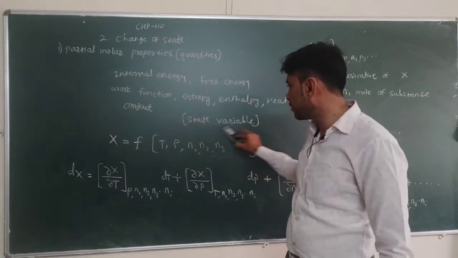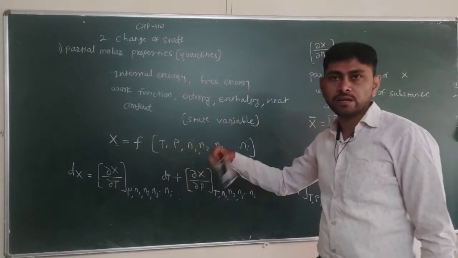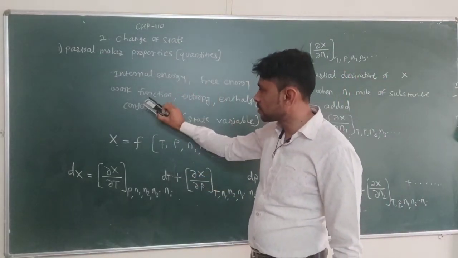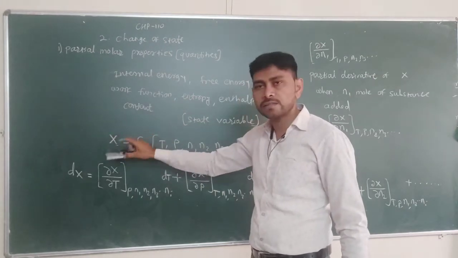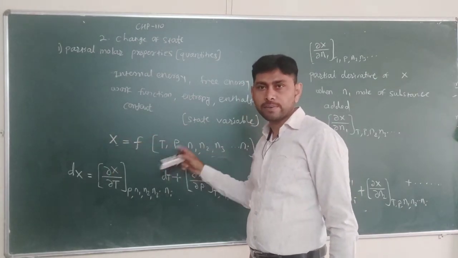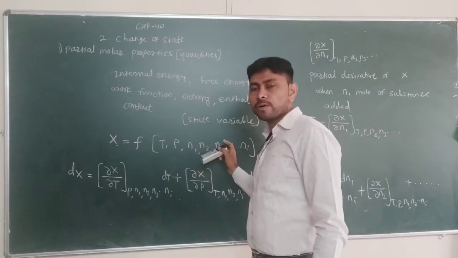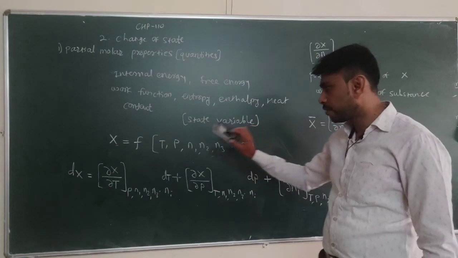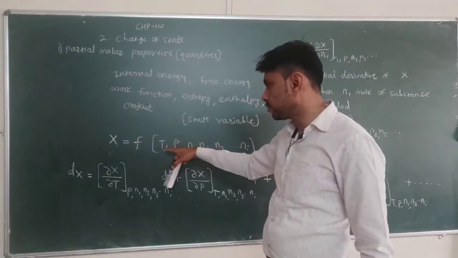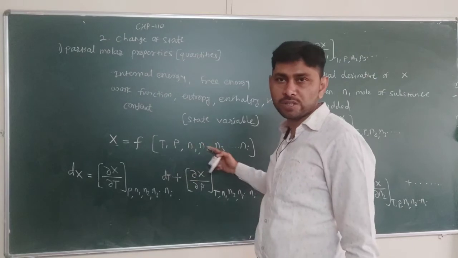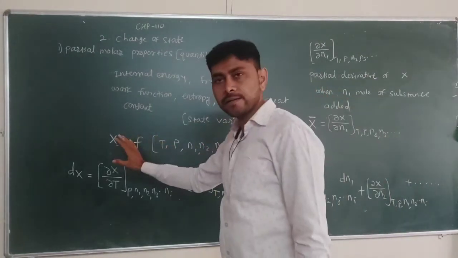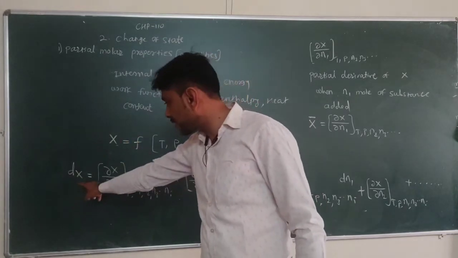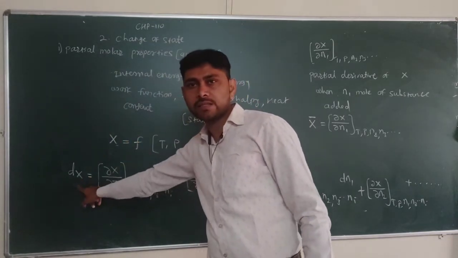So these are the state variables: temperature, pressure, and the number of moles of constituent. These thermodynamic extensive properties we represent generally as X, a function of temperature, pressure, and number of moles of constituent present. So X is a function of all these quantities. When we change temperature, pressure, or number of moles of constituent, then the property X changes, and the change in property X can be represented in this way: dX, the total differential.